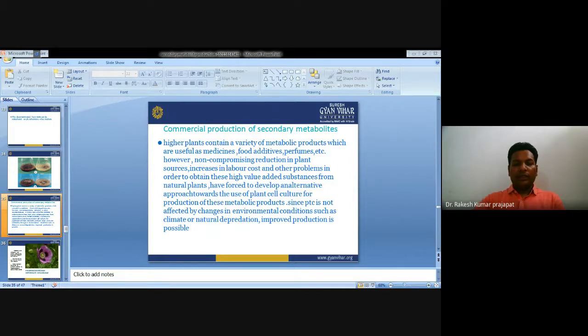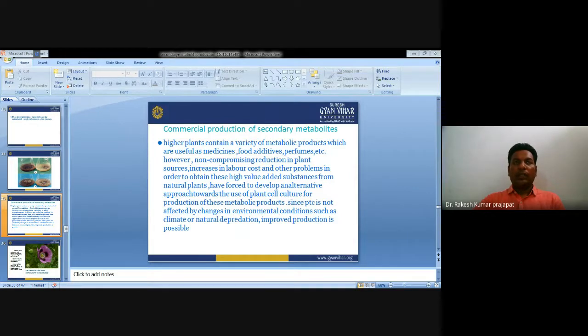Next concept is biotransformation. Actually, what is biotransformation? Biotransformation is nothing but the formation of a new product without addition of a whole precursor into the culture media of the plant cell; instead, the biotransformation converts a suitable substrate into the desired product.